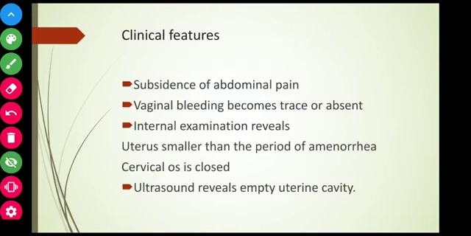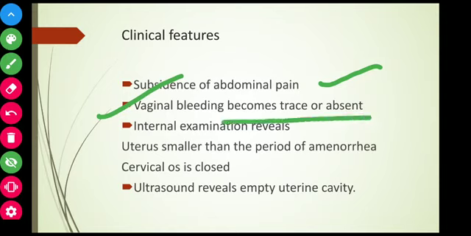Clinical features. So here, इसमें क्या हुआ, पूरा conceptual material, fetus parts सारे बाहर आ गए. Now she is not pregnant. So that means completely miscarriage. Complete products have come out. So here there is subsidence of abdominal pain. There is no abdominal pain because all the material came out. Vaginal bleeding becomes trace or absent, because all the conceptual material, पूरा material बाहर आ गया है. So there will be no bleeding.